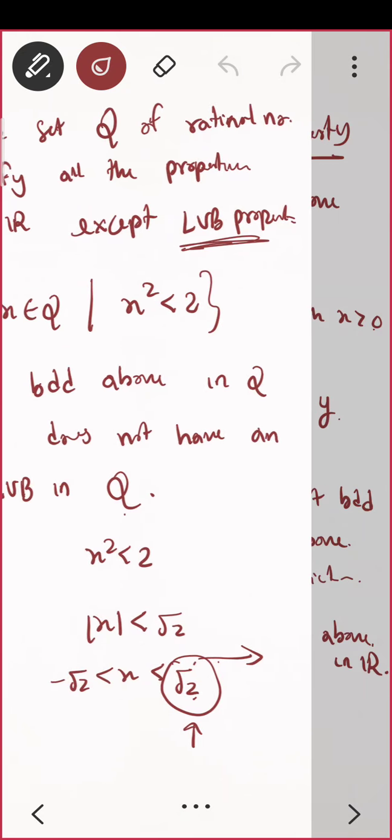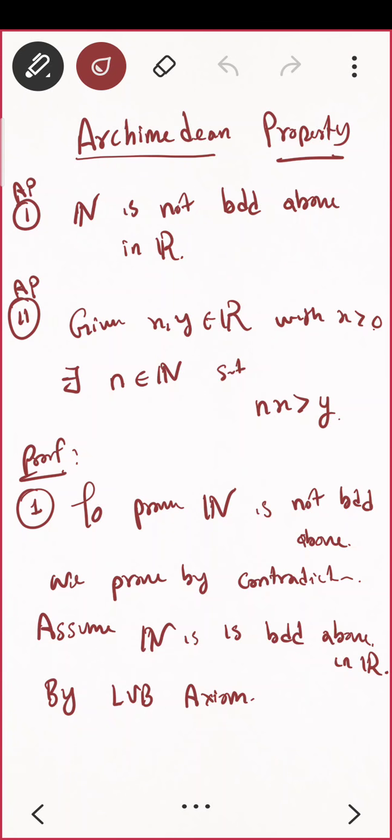So by LUB property of R, by LUB axiom, you can say there exists alpha belongs to R such that alpha equals LUB of natural number. Do you agree?